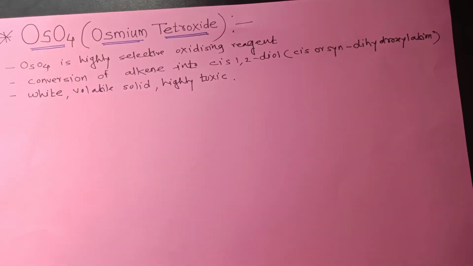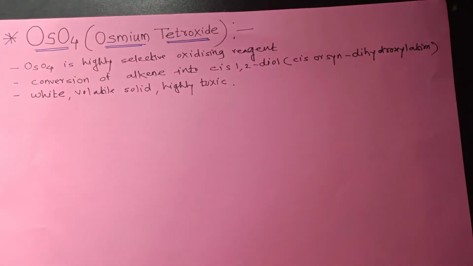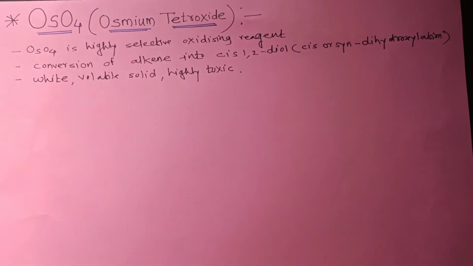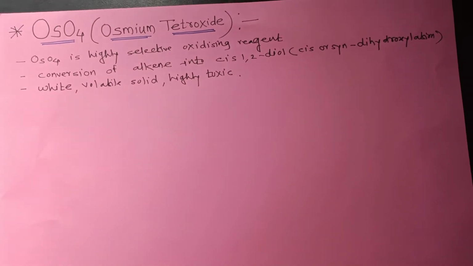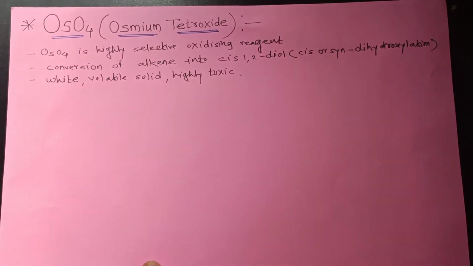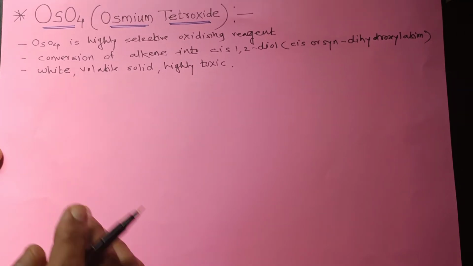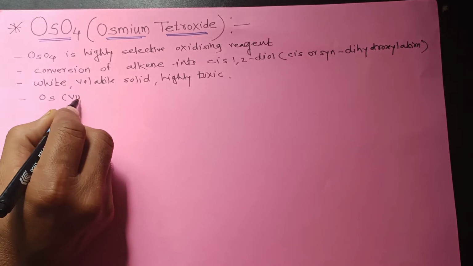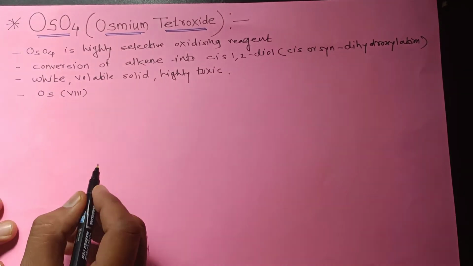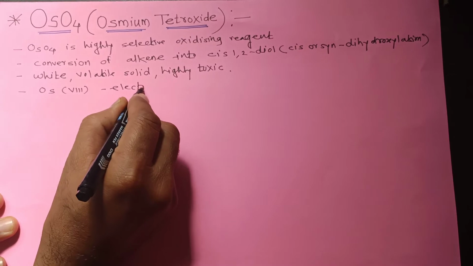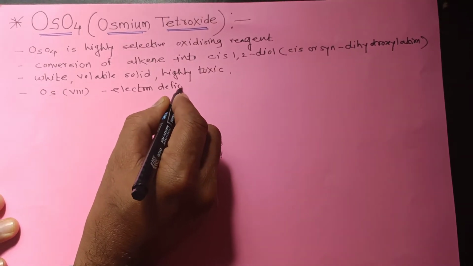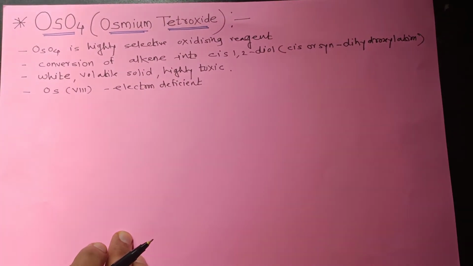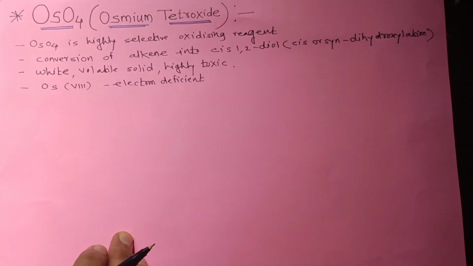Though it has certain limitations as mentioned above, it is widely used in organic synthesis for the selective cis dihydroxylation of alkenes with proper care. It is one of the best reagents for this. In osmium tetroxide, osmium is in +8 oxidation state, so it is electron deficient.